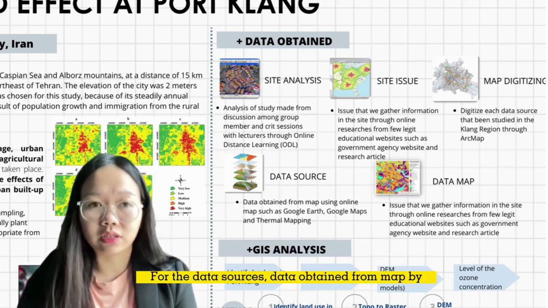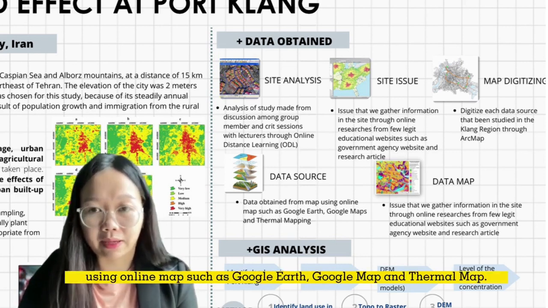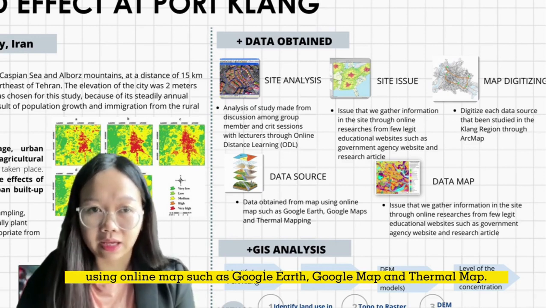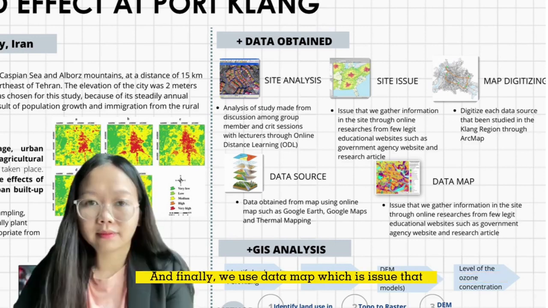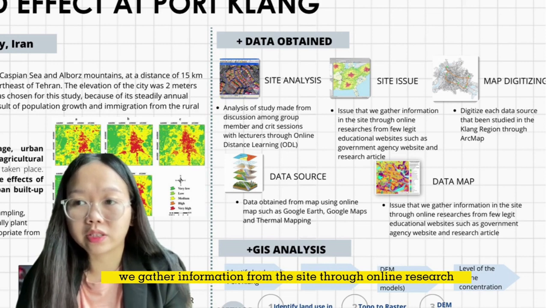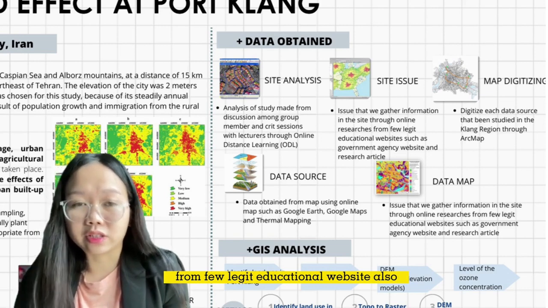For data sources, data were obtained from online maps such as Google Earth, Google Map, and Thermal Map. And finally, we use a data map, which is the issue that we gathered information on from the site through online research from a few legitimate educational websites also.